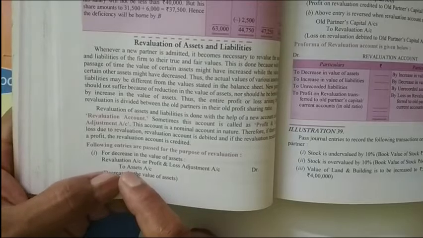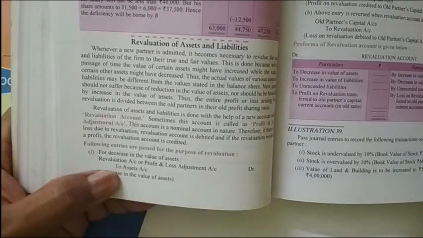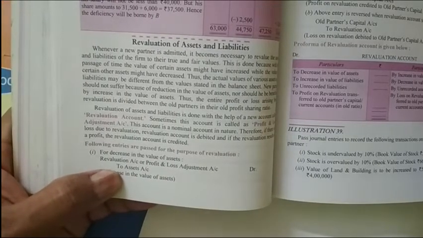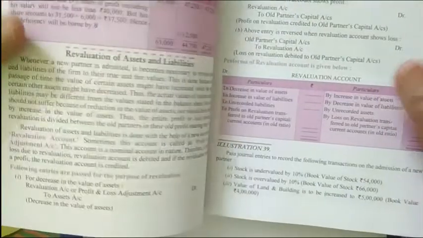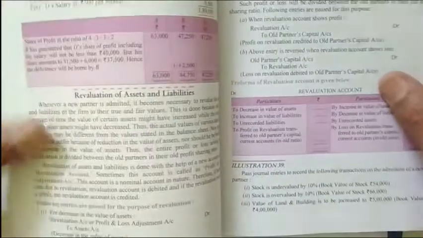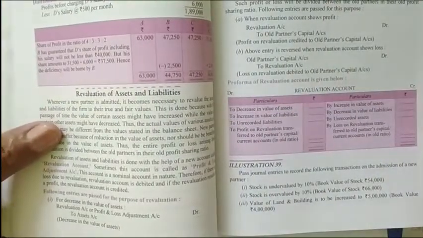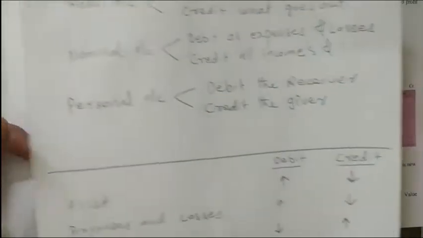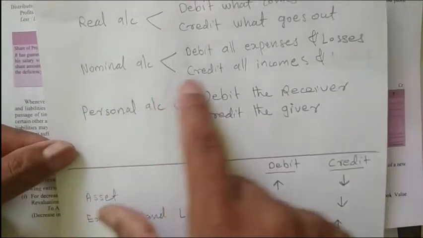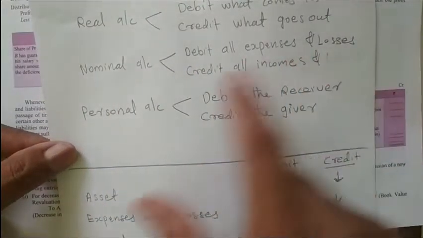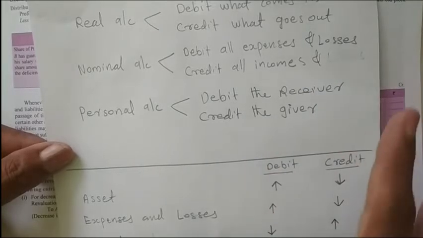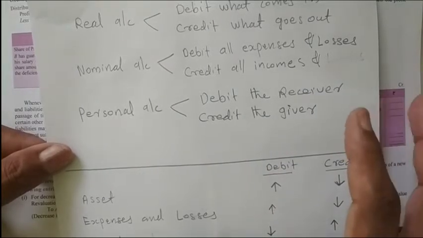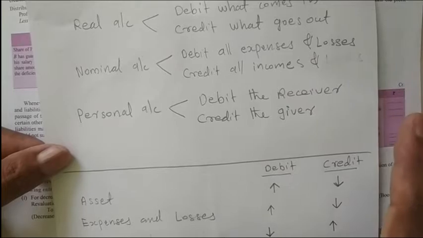Then another thing: for making the revaluations, we open a new account. That account's name is the revaluation account. And I told you the revaluation account is a nominal account. For deciding whether to debit or credit the revaluation account, since it is a nominal account, the nominal account rules will be applicable. The rule there is debit all expenses and losses, credit all income and gains. And here the asset value decreasing is a loss. Right now the asset value is decreasing, that will be a loss.